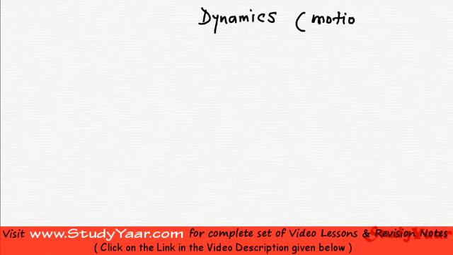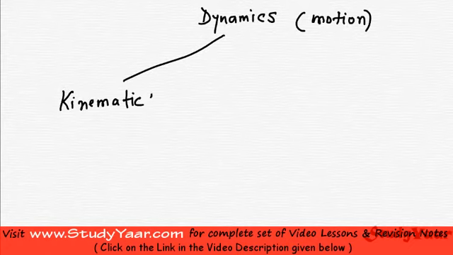We basically have two main sub branches under dynamics. We have kinematics, and we have kinetics. In kinematics we study the motion of the bodies without taking into account the forces that cause this motion.